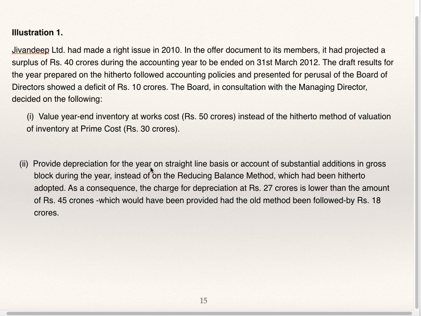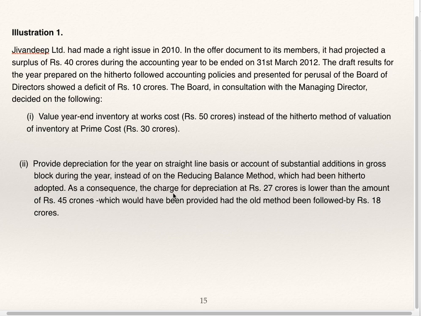Second, provide depreciation for the year on straight line basis on account of substantial additions in gross block during the year instead of on reducing balance method, which had been hitherto accepted. So till now they have adopted WDV method. Now they have decided to change it to SLM.